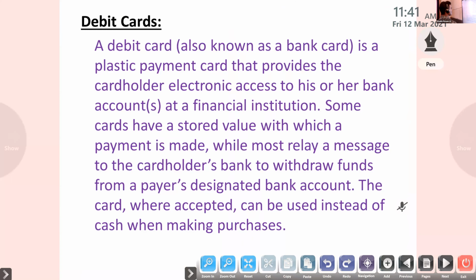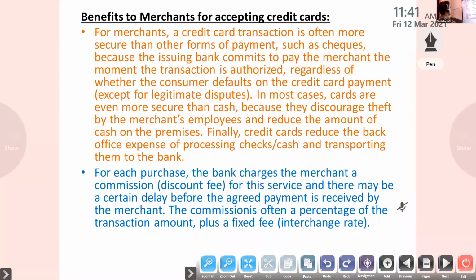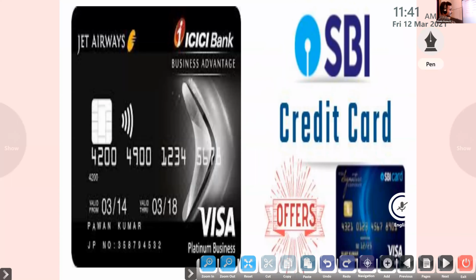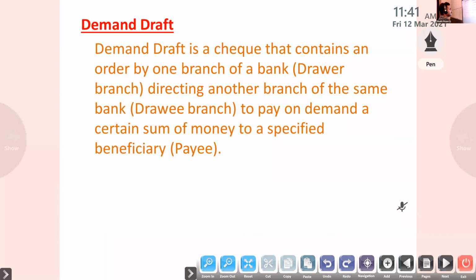That is about NEFT. Electronic payment is over. Next one, paper based. Paper based, we already studied the cheque. It is not given in the textbook, so you have to go through it. The cheque is the same topic.